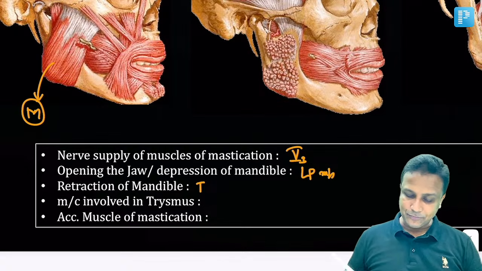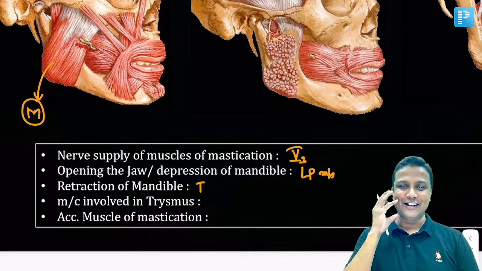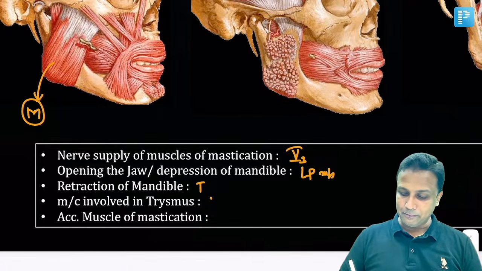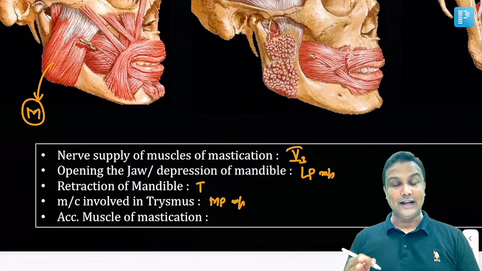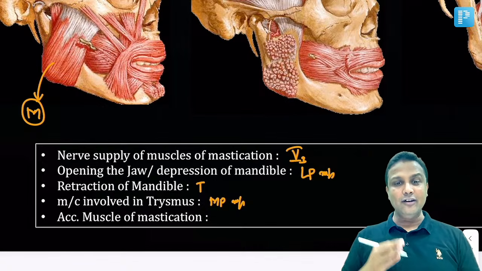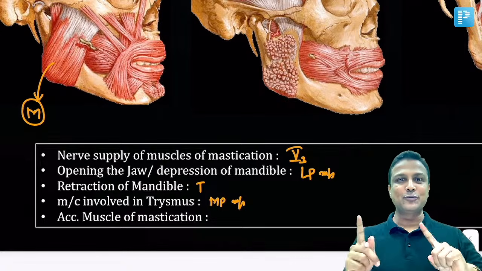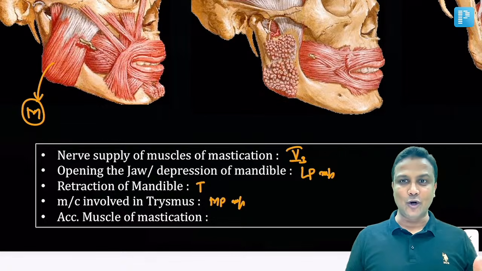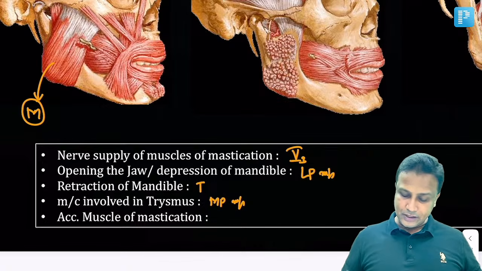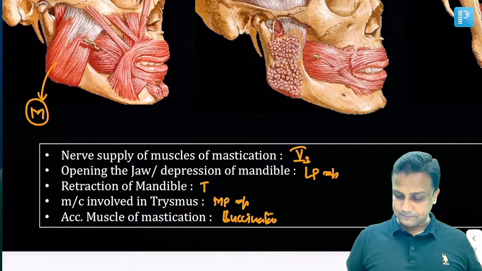Already मैंने आपको बता रखा है. Most commonly involved in trismus. Trismus क्या होता है? Locked jaw. Locked jaw, it's like mute. Mute, remember, medial pterygoid. So medial pterygoid is involved in trismus. Lateral pterygoid helps in depression of mandible. Don't get confused between medial and lateral there, sir. I repeat again. L for lateral, L for lowering the jaw, that is helping in opening the mouth, and medial pterygoid is the one which will be involved in the locked jaw. Accessory muscle of mastication will be buccinator muscle.